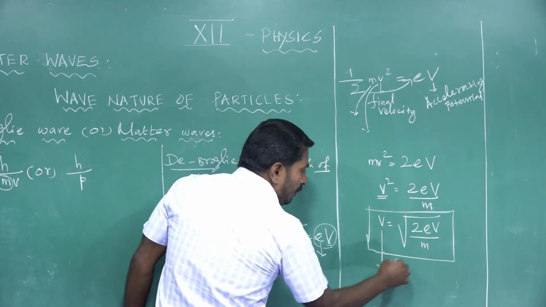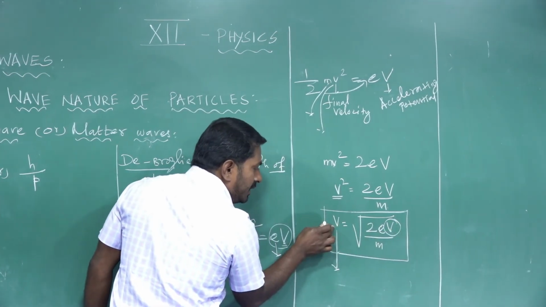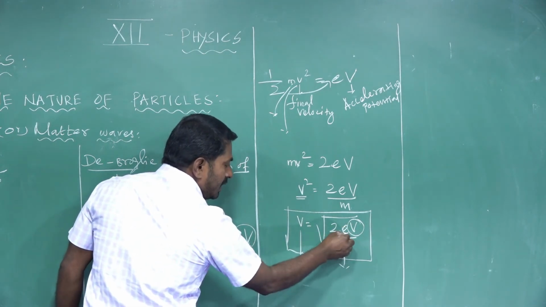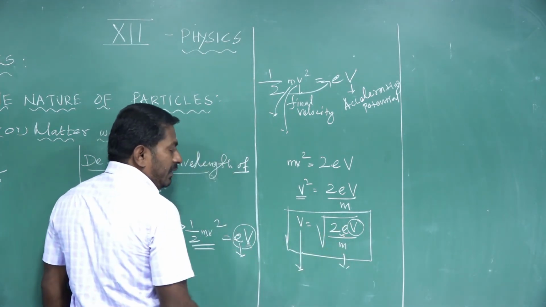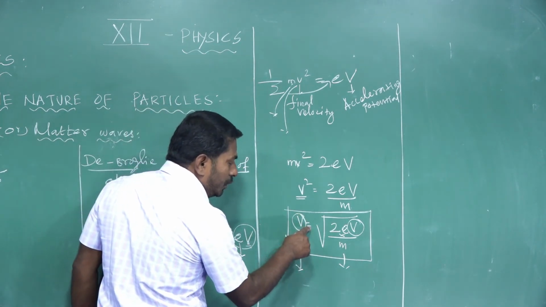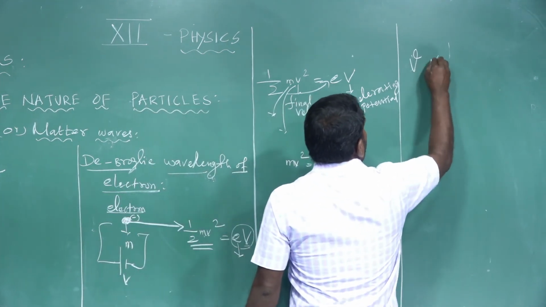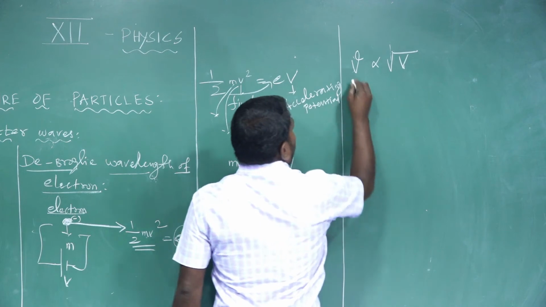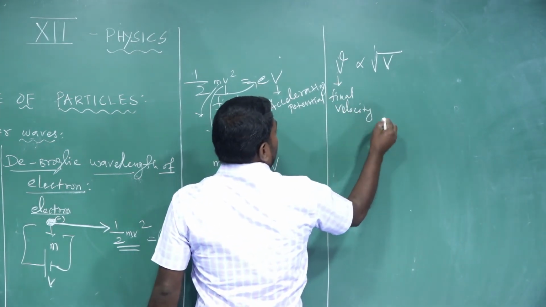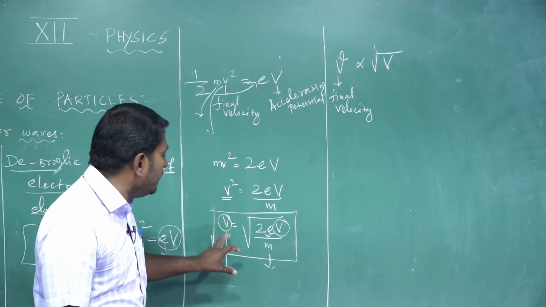So if an electron is accelerated by a potential difference V, it acquires the final velocity v equal to the square root of 2eV divided by m, where m is the mass of the electron and e is the charge of the electron. From this equation, the final velocity acquired by the moving electron is directly proportional to the square root of the accelerating potential. This is an important conclusion from this equation.